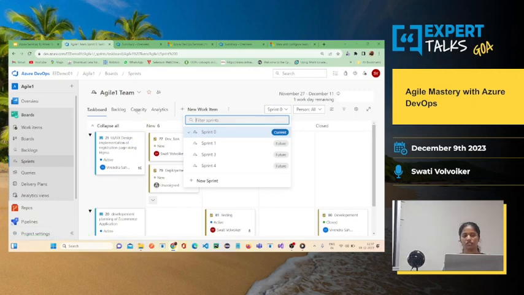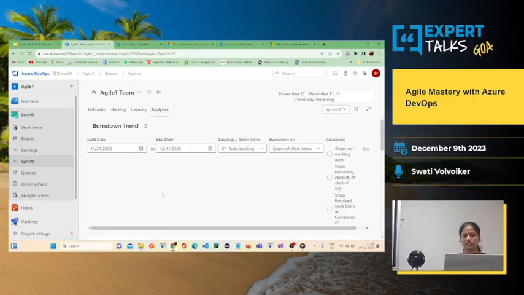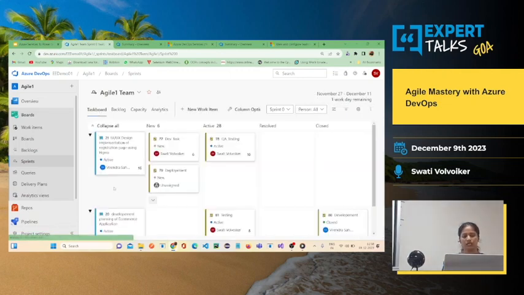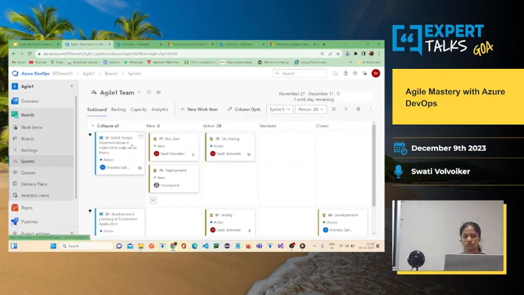There are 4 sections here: task board, backlog, capacity, and analytics. Analytics will give you the overall idea of how much work is in progress, how many tasks are getting accomplished, and how many hours it is taking. Under task board, for this sprint 0, I have taken only 2 user stories. Similarly, all the developers have created their respective tasks that they will be working on, and they have estimated the hours for each of their tasks.